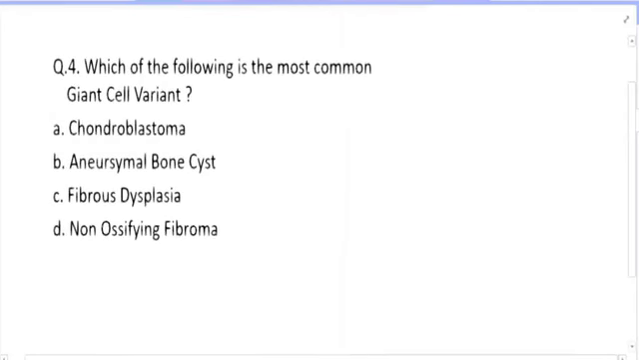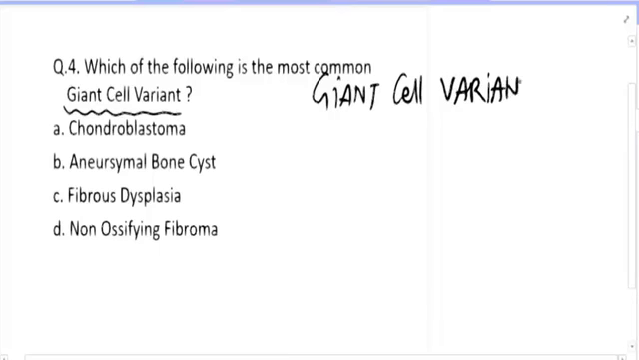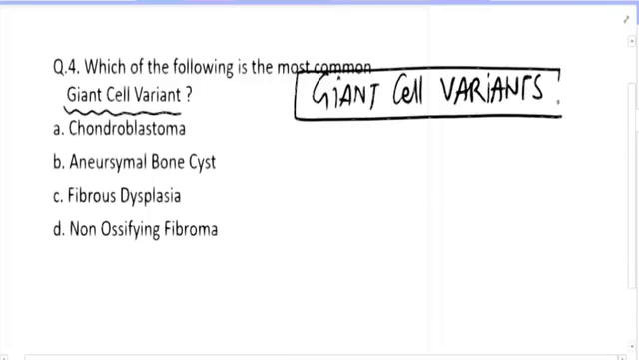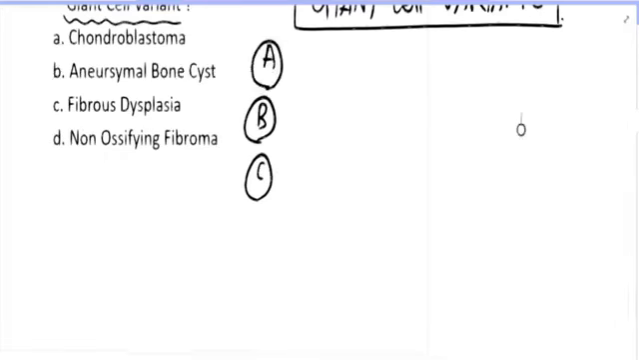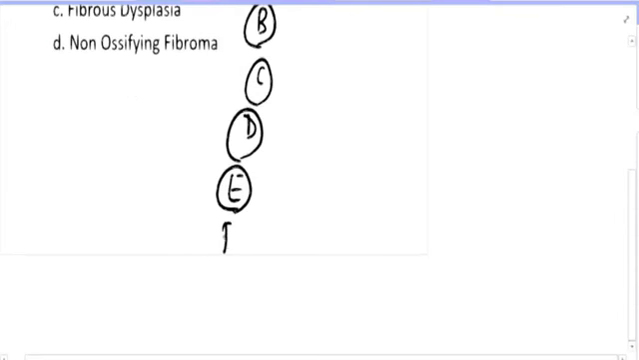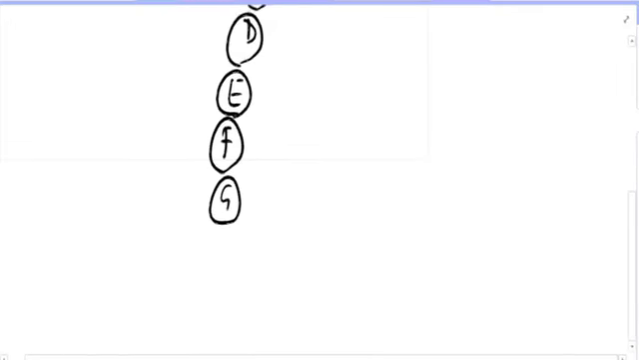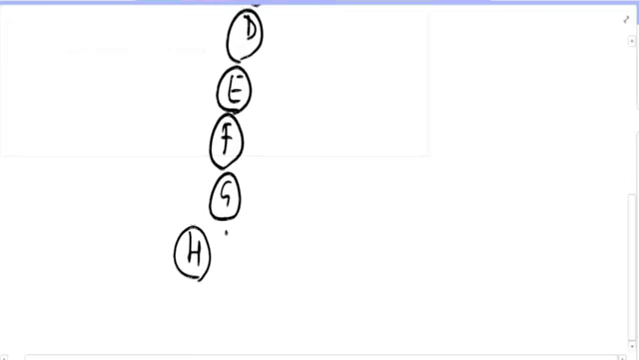Which of the following is the most common giant cell variant? Now before I go further, I want you to understand what are the giant cell variants? Very simple to remember giant cell variants. You should remember this English vocabulary. You should remember these alphabets A, B, C, D, E, F, G and H. Let us start with H only.